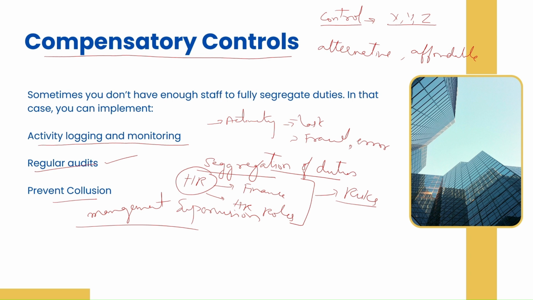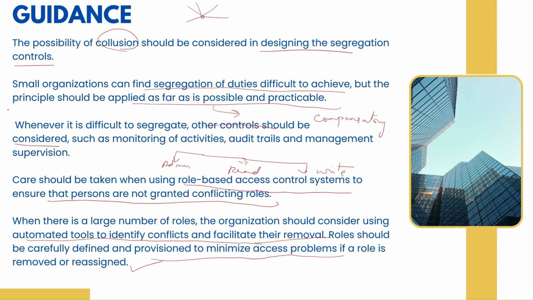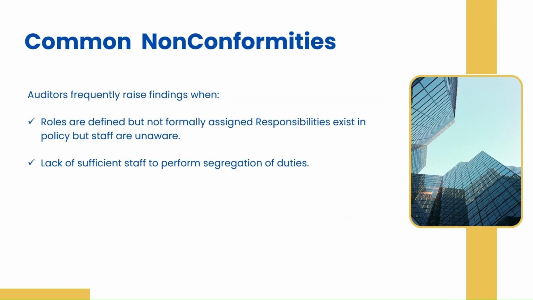And this is how we are making sure that we follow this segregation of duties, and we know that this is a risk and we have highlighted it in our risk register. If you can show this to the auditor, you will not get a non-conformative. So that is what it says here, right? Small organizations can find segregation of duties difficult to achieve, but the principle should be applied as far as possible and practicable. Whenever it is difficult to segregate, other controls should be considered, such as monitoring of activities, audit trails, and management supervision. Now, what are the common non-conformatives in audit?